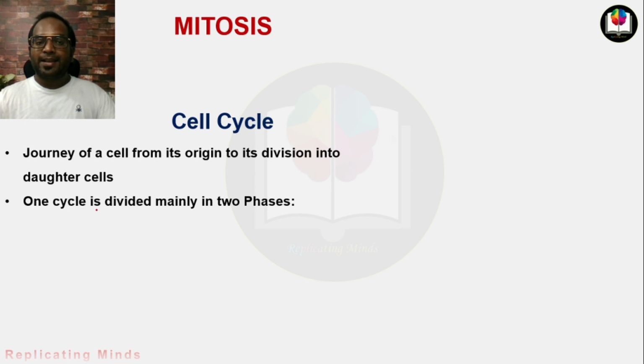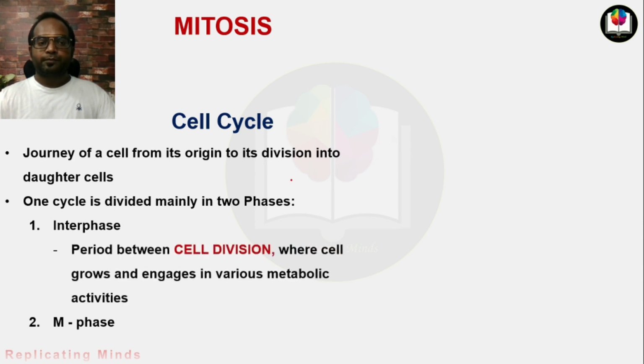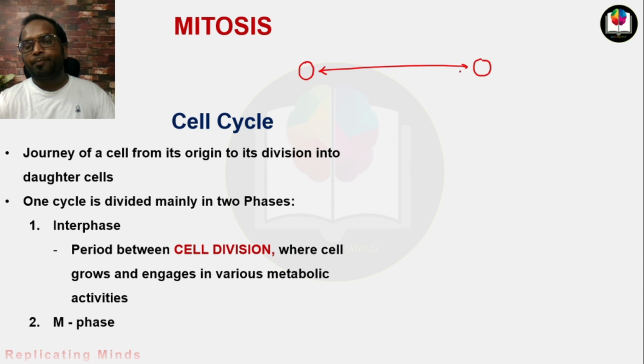One cell cycle is divided mainly into two phases. One is interphase and the second is M phase, right? Now, what is interphase? Interphase is the period between cell divisions. Period between cell divisions means from the time of birth to the time of division. This is known as interphase, where the cell grows and engages in various metabolic activities. Got it? The second phase is M phase.